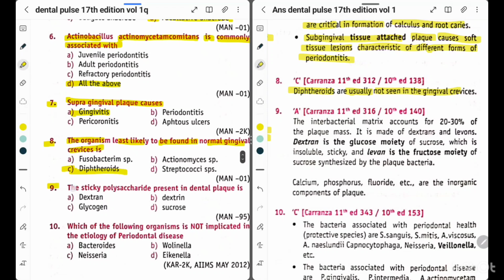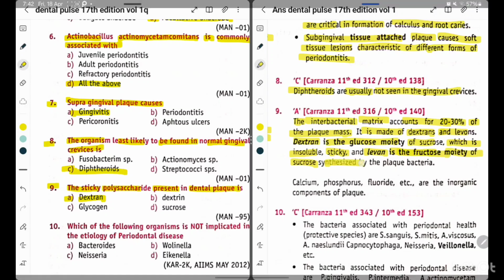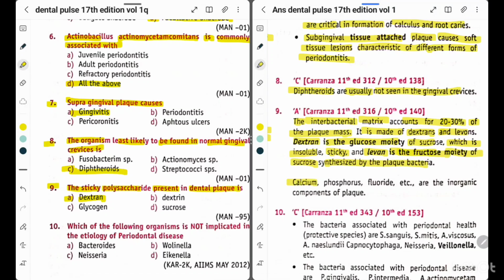Now question 9. The sticky polysaccharide present in dental plaque is. So the answer is option A, dextran. The interbacterial matrix accounts for 20 to 30% of the plaque mass. It is made up of dextrans and levan. Dextran is the glucose moiety of sucrose, which is insoluble and sticky, and levan is the fructose moiety of sucrose synthesized by the plaque bacteria. Calcium, phosphorus, fluoride, etc. are the inorganic components of the plaque.